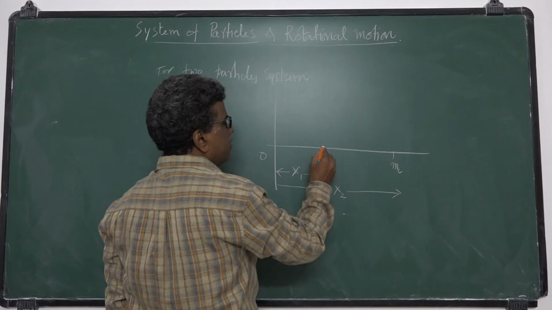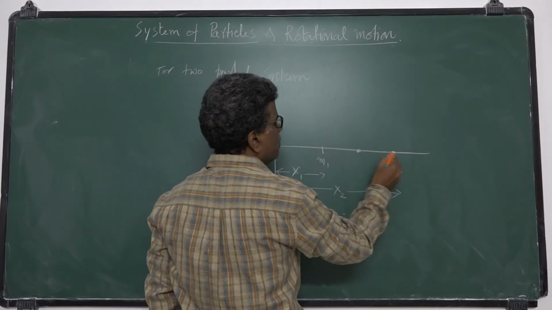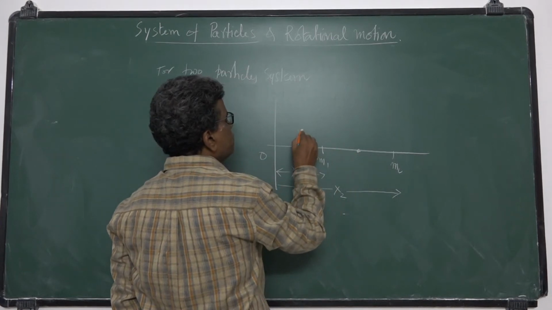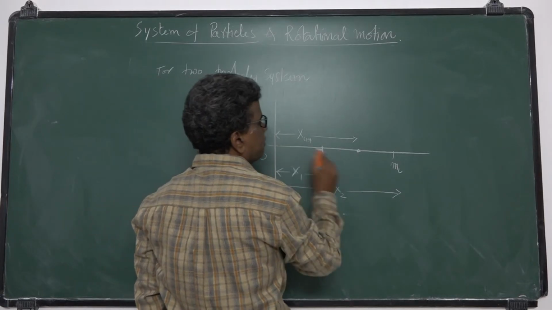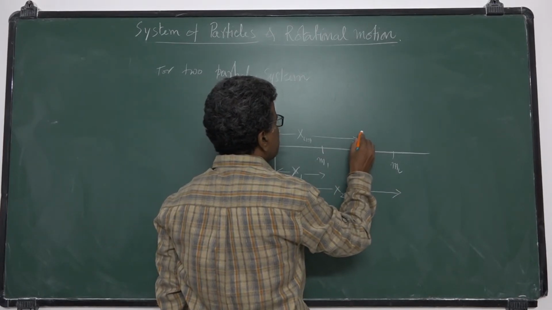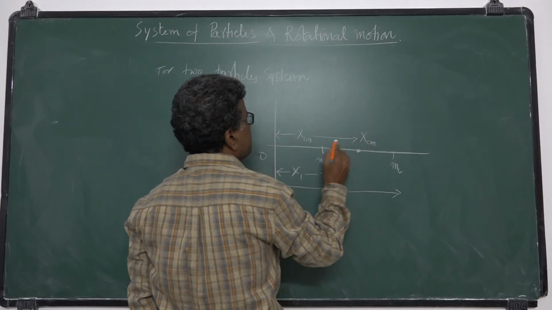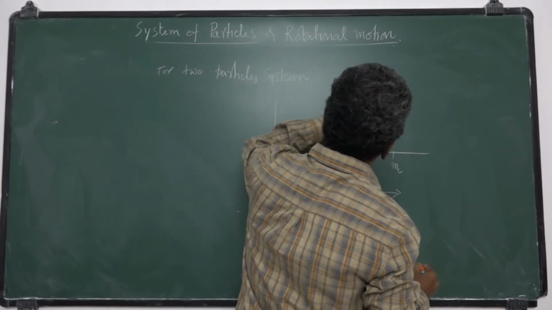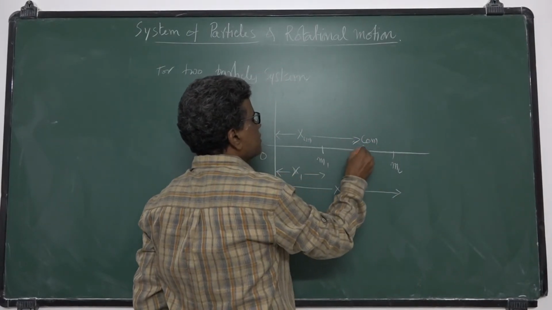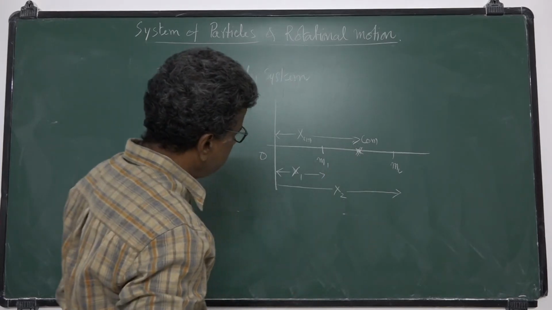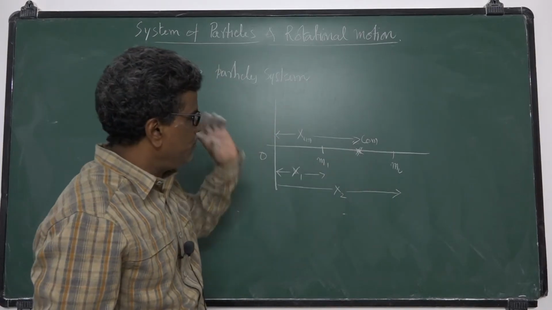Then the center of mass lies somewhere on the line joining M1 and M2, at a distance XCM from the origin. This is the position of COM.